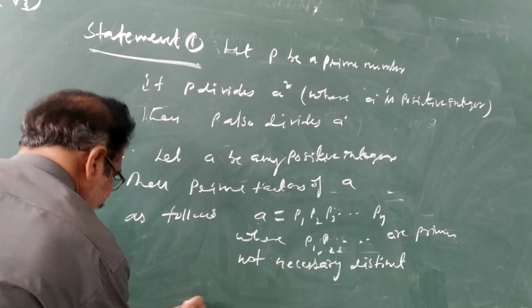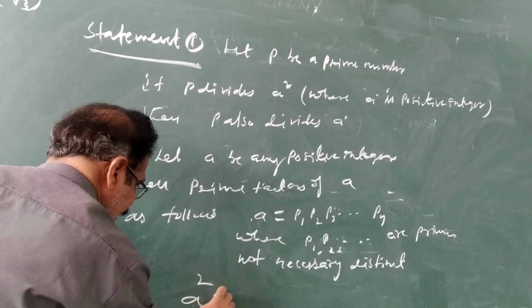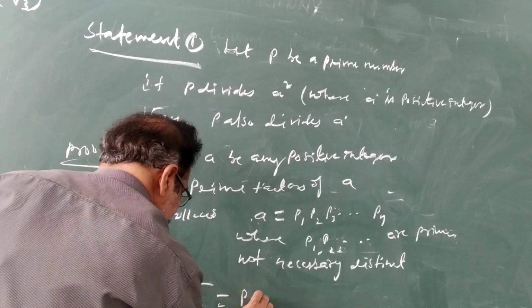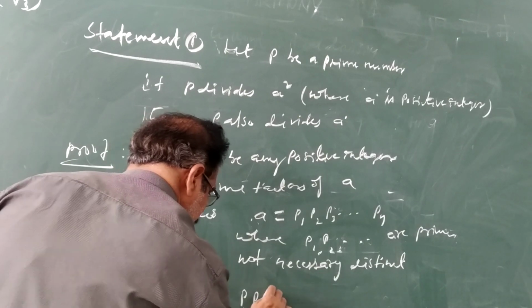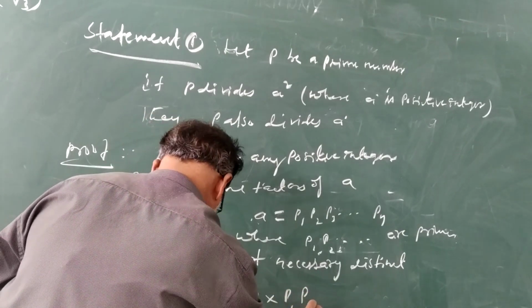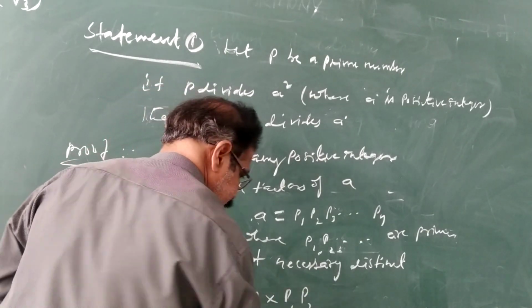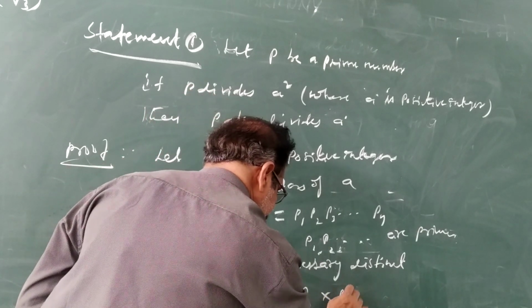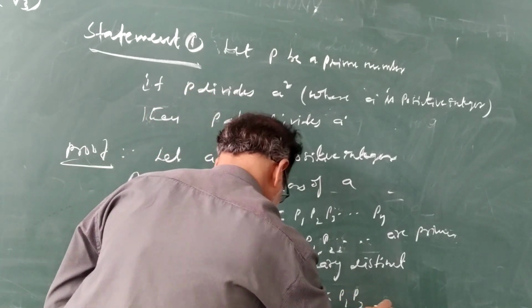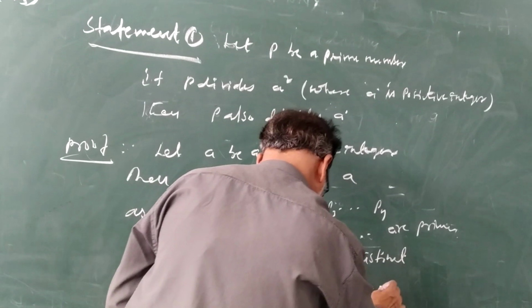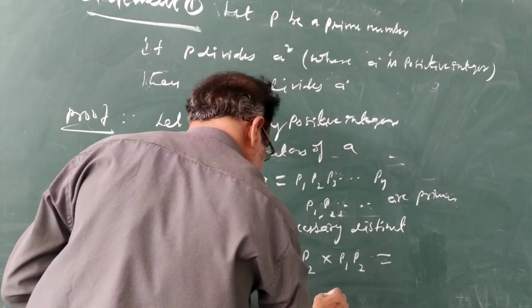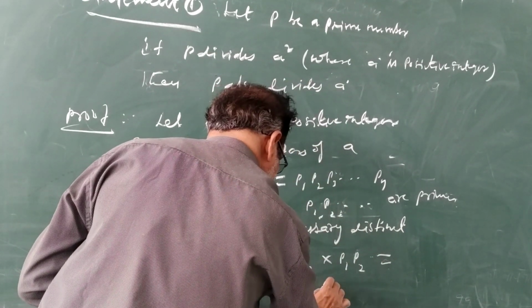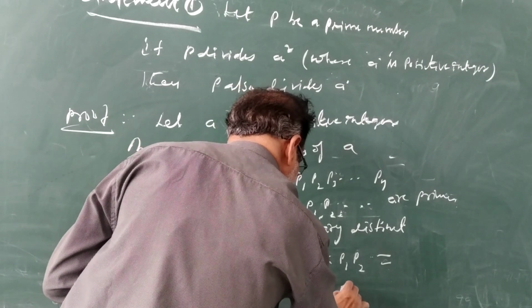Therefore, a square means squaring: p1 p2 up to pn into p1 p2 up to pn.